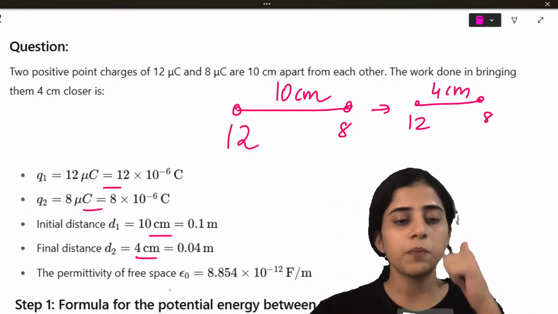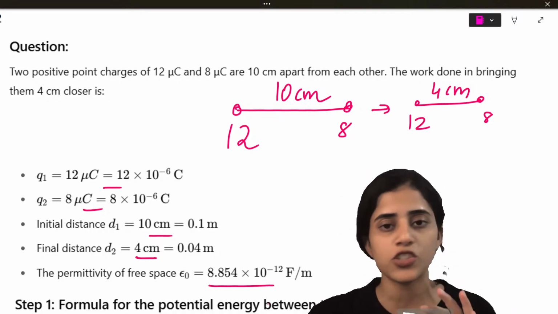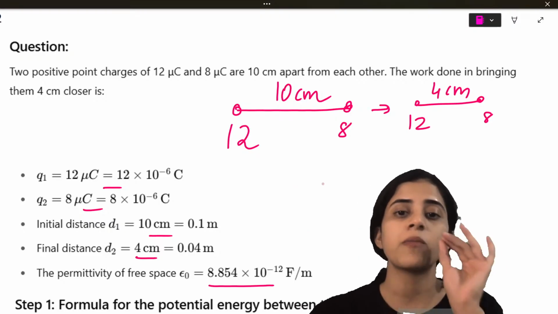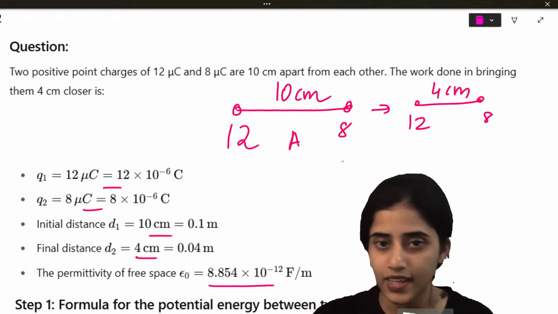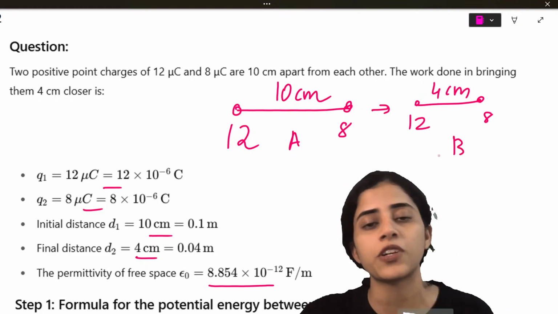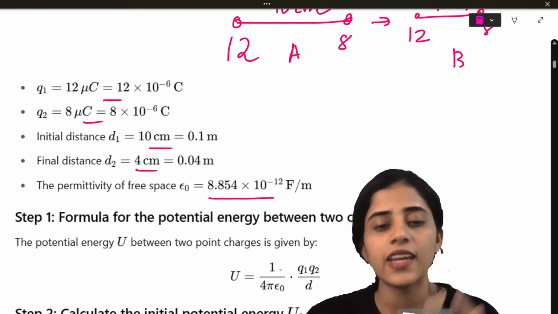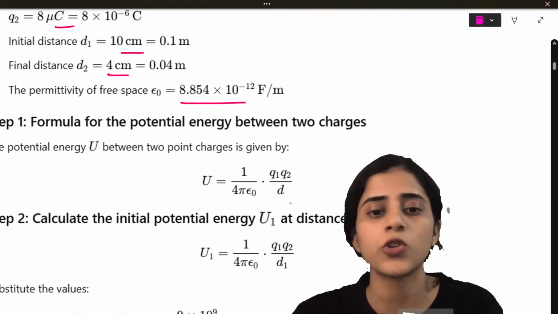Alright. The permittivity of free space, epsilon naught, is 8.85 into 10 raised to minus 12. You all know that. So first, let us find out the potential energy between the charges in case A, and then we will find out the potential energy for case B. Okay. So for case A, what is the formula for potential energy? 1 by 4 pi epsilon naught Q1 Q2 by D.